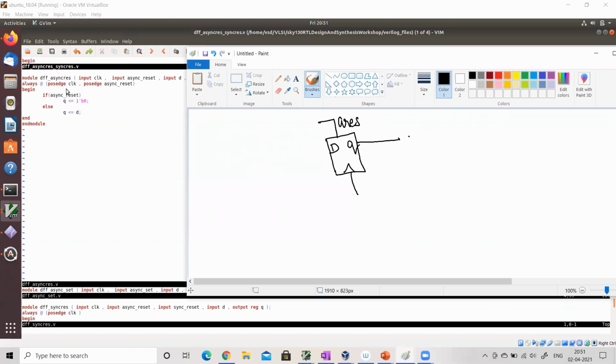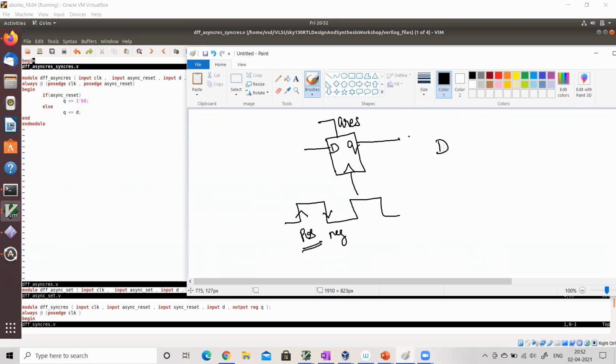Else, if it was not for asynchronous reset, why did I enter this block? It is because of the posedge of clock. It's not because of just clock, it is because of posedge of a clock. See, the clock has two edges. This is a posedge. This is a negedge, correct? If there is going to be a negedge, this always block is not going to be evaluated at all. Only upon posedge am I going to enter into this always block. So clearly I am making the circuit sensitive to positive edge of the clock. Upon positive edge, Q is getting D.